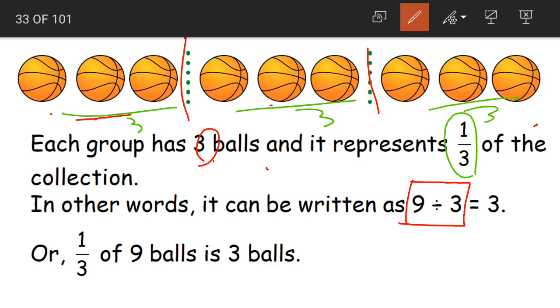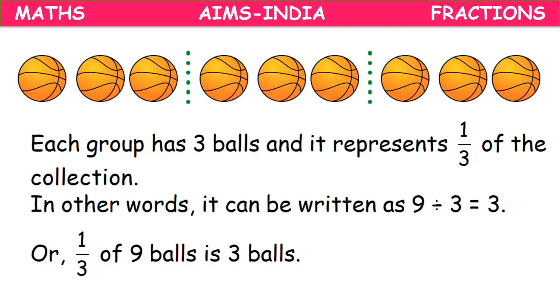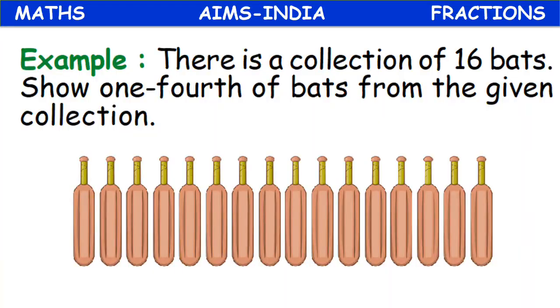So what does 1 by 3 mean? 1 by 3 means 3 balls. See, it is divided into 3 groups. 1, 2, 3. And out of each, one group has how many balls? 3 balls. Each group has 3 balls. And so it represents 1 by 3 of the collection. So 1 by 3 of 9 balls is how much, children? Is 3 balls. And how can we find it out? 9 divided by 3 is equal to 3.